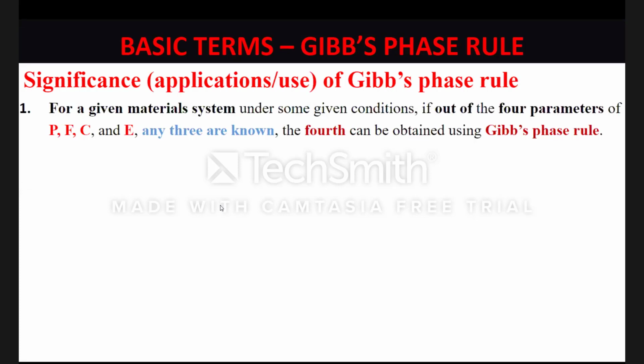Somebody is asking now that for all rigid bodies, pressure does not affect the body. So this property is therefore neglected. So why only for alloys do we use the condensed Gibbs phase rule? Why not for pure metals or for very rigid non-metals which are very stable at atmospheric pressure? Very good question.